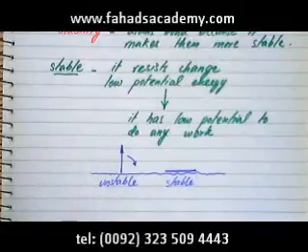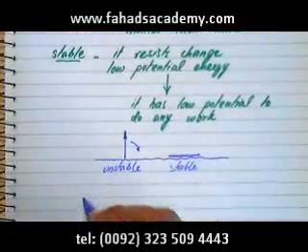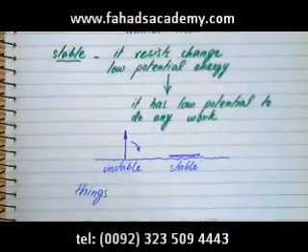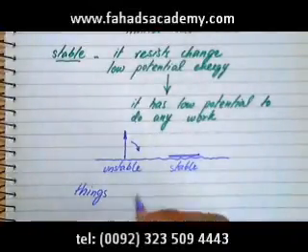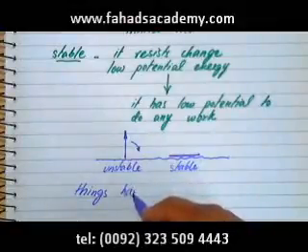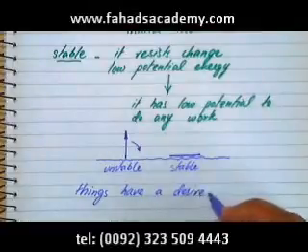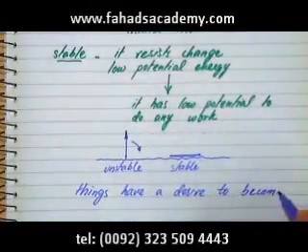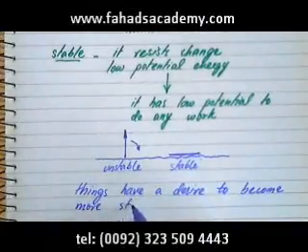Now, if you look around your universe, at things in general, you can take things as planets, things can be atoms, things can be molecules. Things have a desire to become more stable.